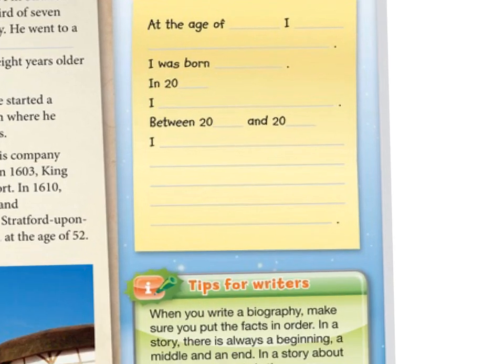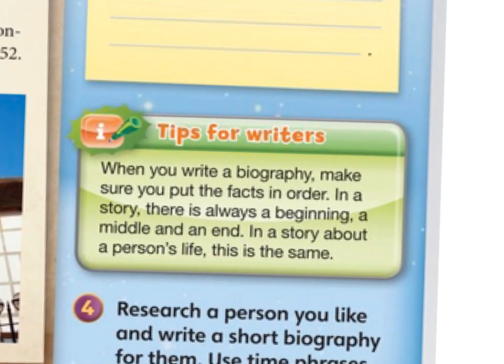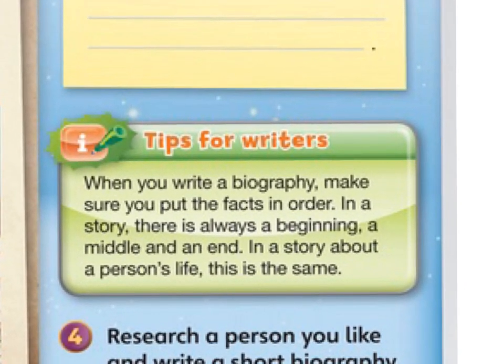Before we continue with that, we can read the tips for writers. In the tips for writers, it says, when you write a biography, make sure you put the facts in order in a story. There is always a beginning, a middle, and an end. In a story about a person's life, this is the same.